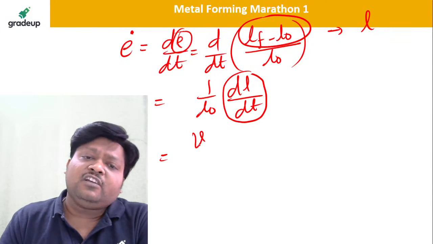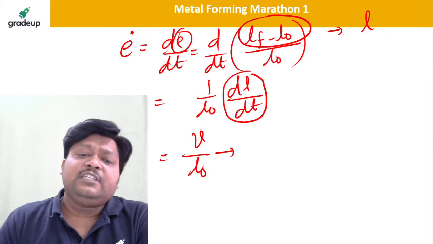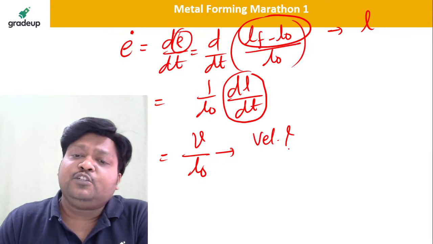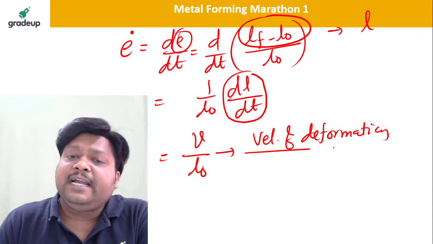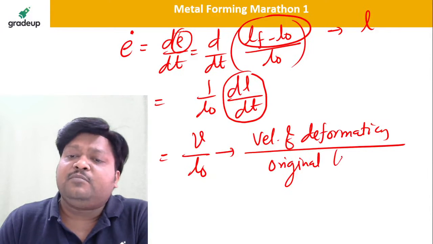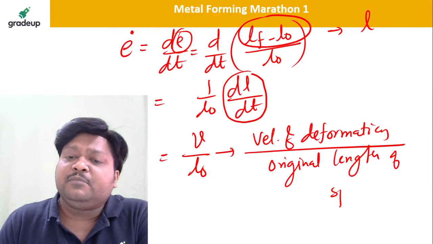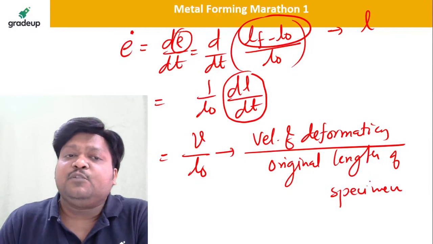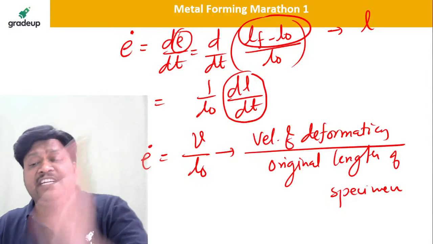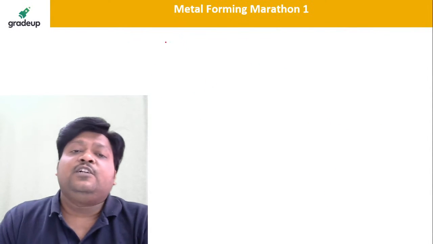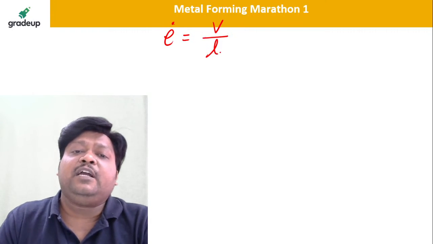So velocity divided by original length, where v is the velocity of deformation, divided by the original length of the specimen or workpiece. Dear students, this is your nominal strain rate. So nominal strain rate is equal to velocity of deformation divided by original length.